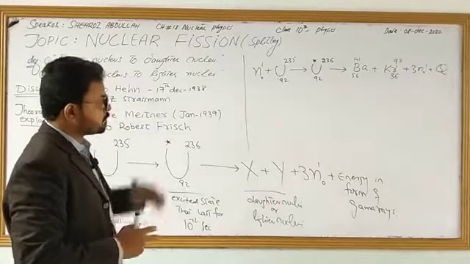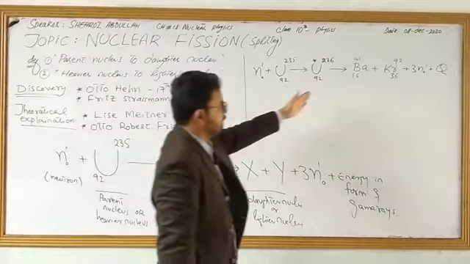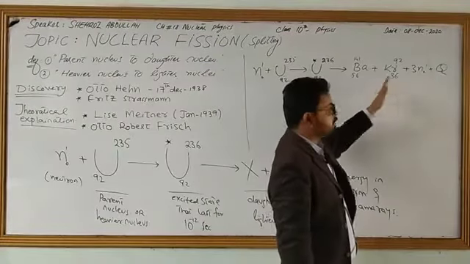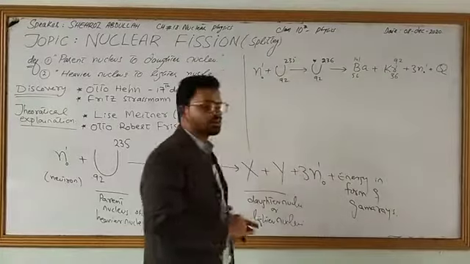If you consider it specifically, over here barium forms and krypton forms, and these two are our daughter nuclei.